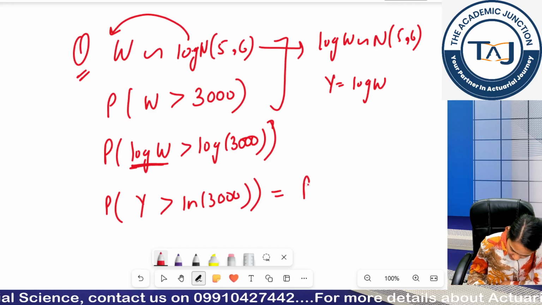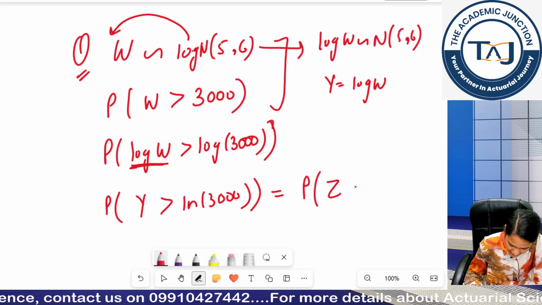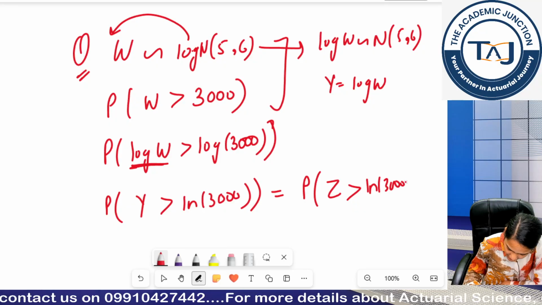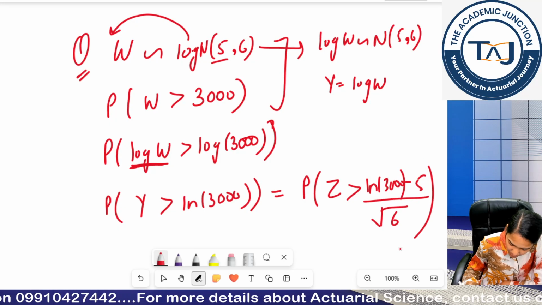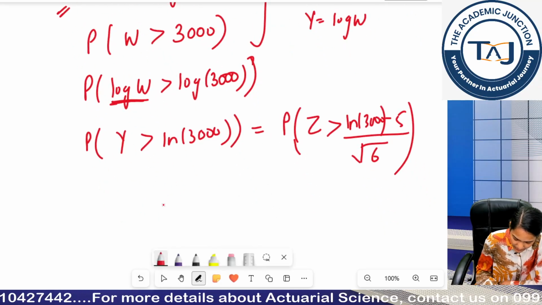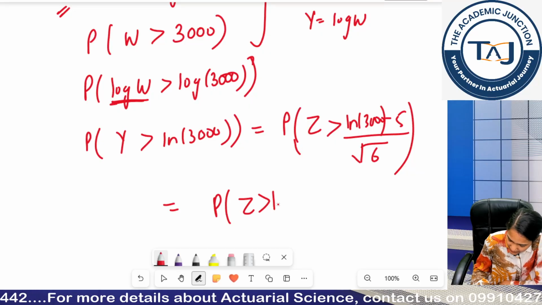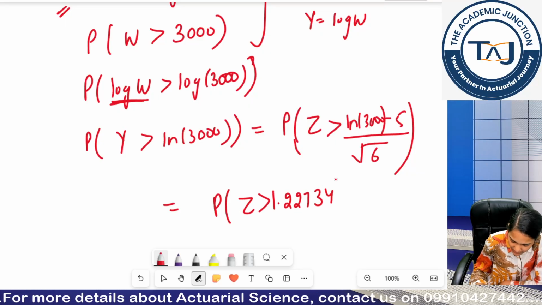So I get probability Z is greater than (ln 3000 minus my mean) divided by square root of my variance. This comes out to be Z is greater than 1.22734.